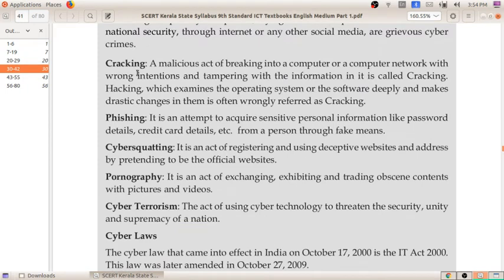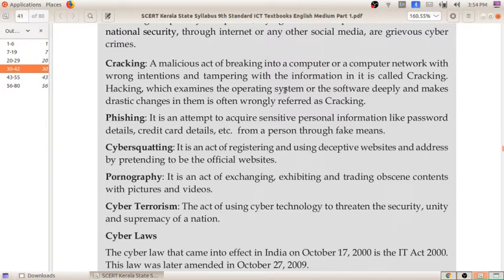The first one is cracking. A malicious act of breaking into a computer or a computer network with wrong intentions and tampering with the information in it is called cracking. That means if we misuse others' private information or another computer network with wrong intentions and tamper with it, it is known as cracking.